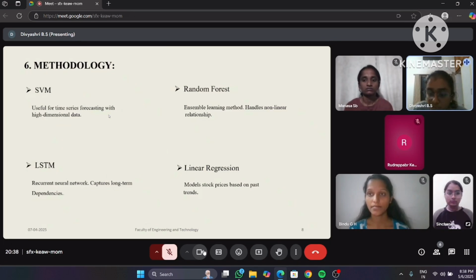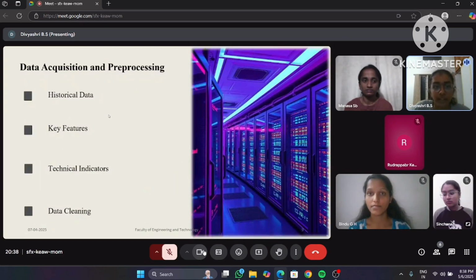It is a supervised machine learning model which learns from labeled data sets. Now coming to the data acquisition and the data pre-processing. Data acquisition means collecting the data, and pre-processing means cleaning and organizing the data. Historical data refers to collecting the relevant data from the history of past data which is relevant to our topic.